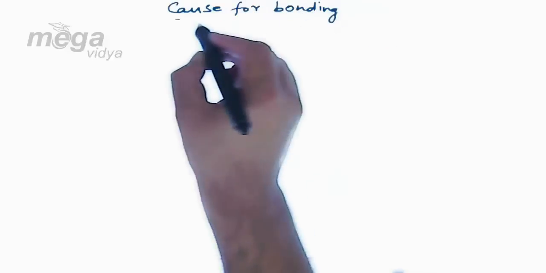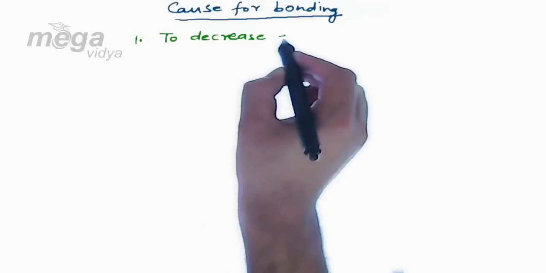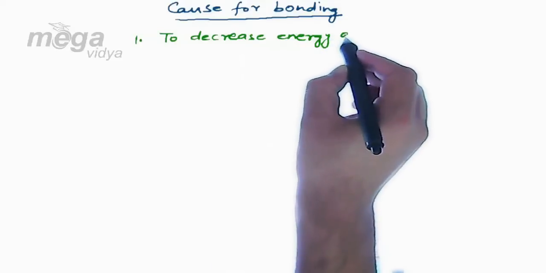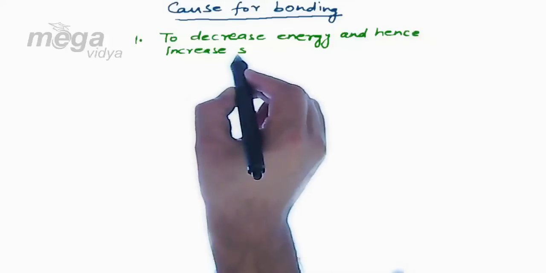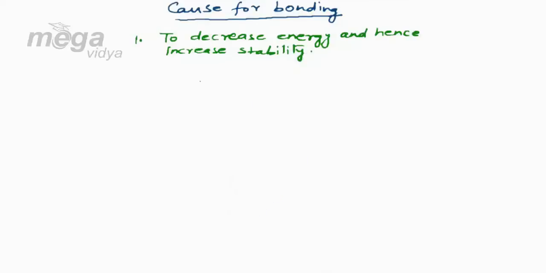The very first reason behind bonding is that during bonding, when the species approach each other, there is a decrease in the energy, and decrease in energy increases the stability. So for the cause of bonding, the reason is decrease in the energy and hence increase in the stability. We can summarize here that species undergo bonding to decrease energy and increase stability.